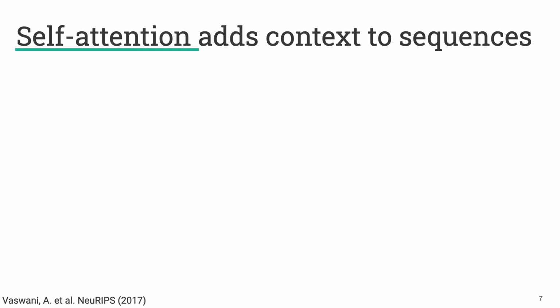And self-attention is really what adds context to sequences. In the original transformer paper, they describe their self-attention with this equation, where Q, K, and V stand for queries, keys, and values. Those end up being derived from learned weight matrices, which is a major thing that the transformer learns.